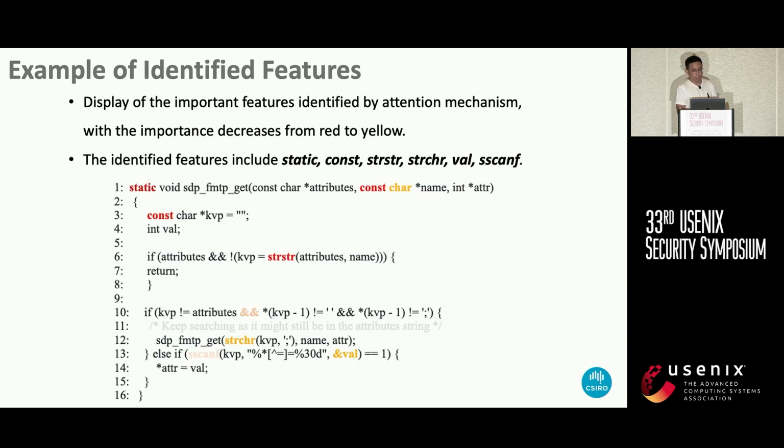Here is an example of the features identified by the attention mechanism. In this example, the identified features include static, constraint, string and so on, with importance decreasing from red to yellow. These features will be incorporated into the generation of adversarial data.